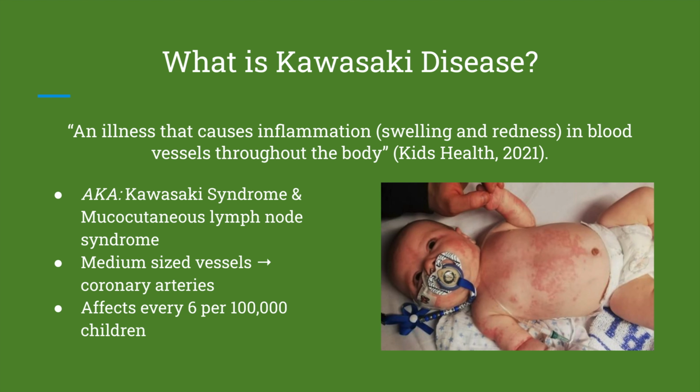Kawasaki disease, also known as Kawasaki syndrome or mucocutaneous lymph node syndrome, is a rare illness that is categorized as an acute systemic vasculitis. It is an acute systemic inflammation of the vessels with an affinity for medium sized vessels such as coronary arteries. This disease is most common in infants and toddlers aged from 5 to 6 years old. According to Haftel, it is the leading cause of acquired heart disease among children and occurs more often in the winter and summer months, affecting 6 per 100,000 children.